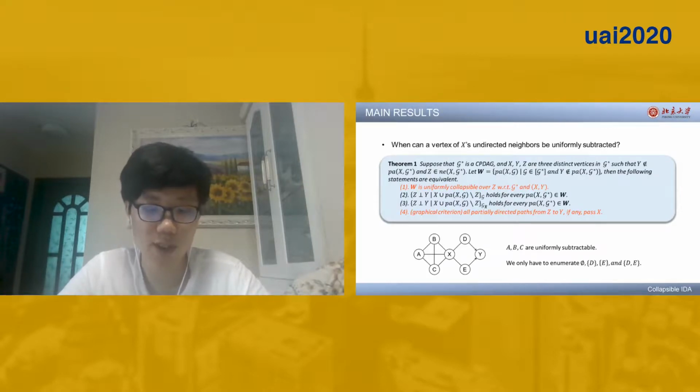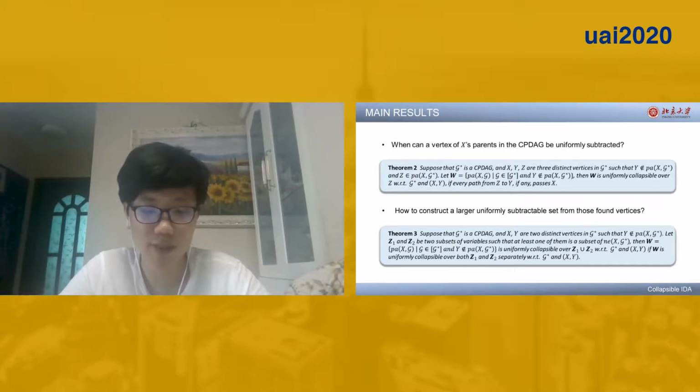Our first result is about when a vertex of X's undirected neighbors can be uniformly subtracted. Theorem 1 shows that W is uniformly collapsible over a vertex Z of X's undirected neighbors if and only if all partially directed paths from Z to Y pass X. For example, in this figure, all partially directed paths from B to Y pass X, so B can be uniformly subtracted. Similarly, A and C are also uniformly subtractable. Therefore, we only have to enumerate 4 subsets.